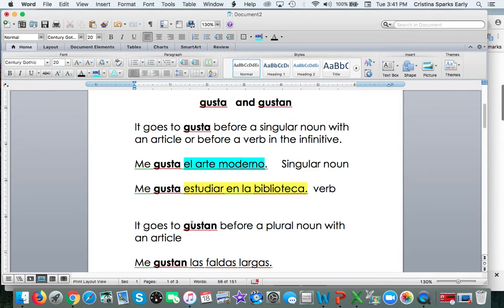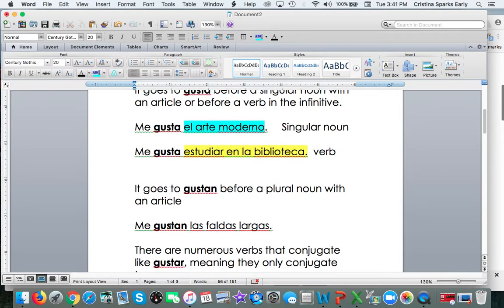The other way it conjugates is to gustan, and it goes before a plural noun. Me gustan las faldas largas. So las faldas largas is a plural noun, so this has to go to the N, plural. It has nothing to do with the person.